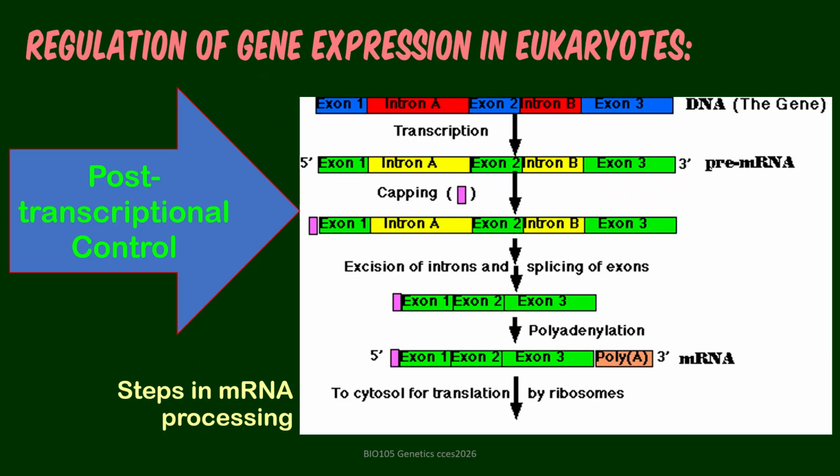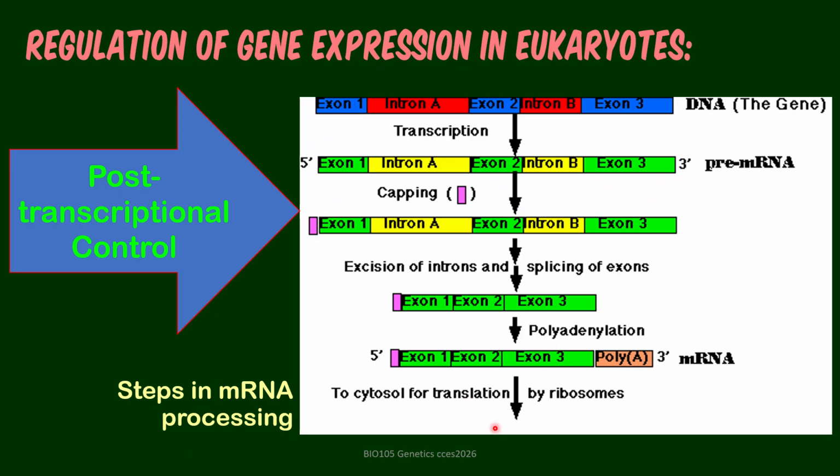Next, we have post-transcriptional control. So we are through with transcriptional control. We now have the product of transcription as shown here. This is DNA. Then after transcription, you have the pre-mRNA. So these are the series of steps in mRNA processing.